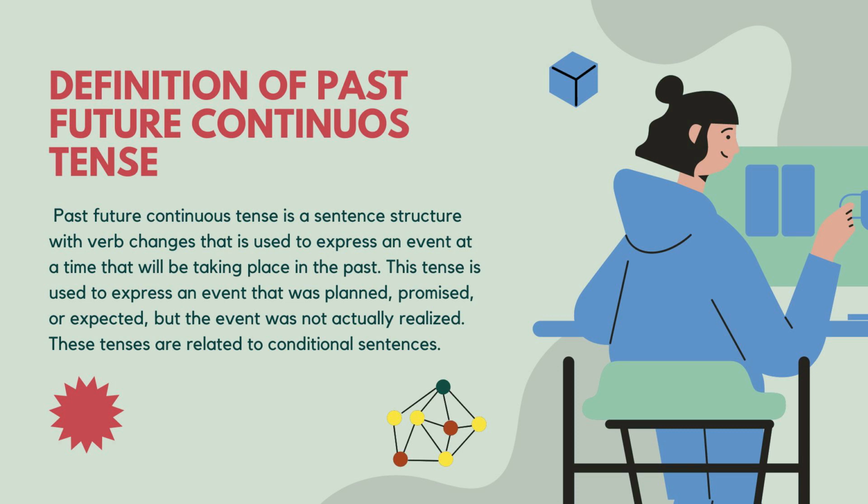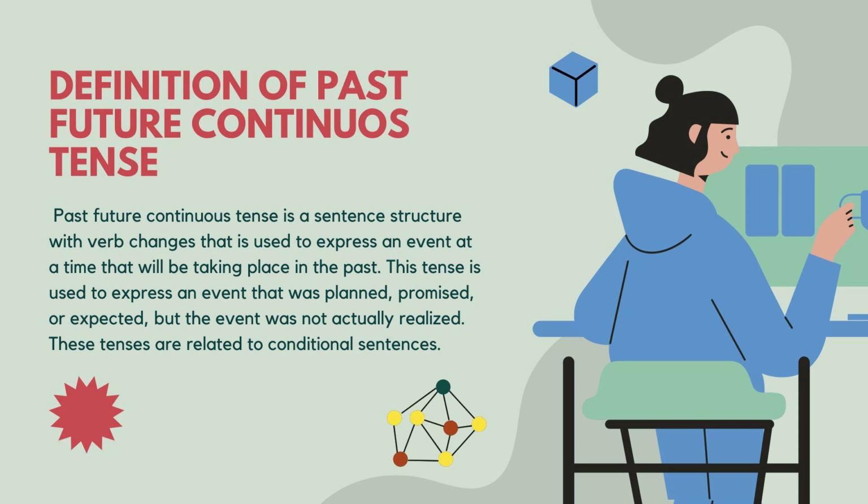Past future continuous tense is a sentence structure with verb change that is used to express an event at a time that will be taking place in the past. This tense is used to express an event that was planned, promised, or expected, but the event was not actually realized. These tenses are related to conditional sentences. Simply put, the context in this tense is presuppositional or assumptive, as it shows a prediction that didn't actually happen.